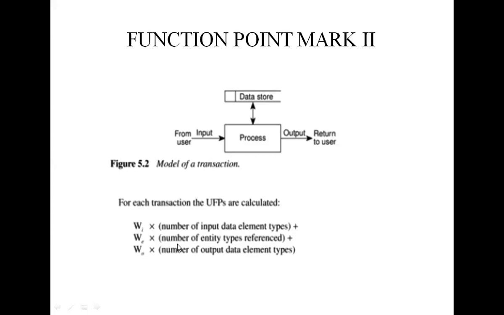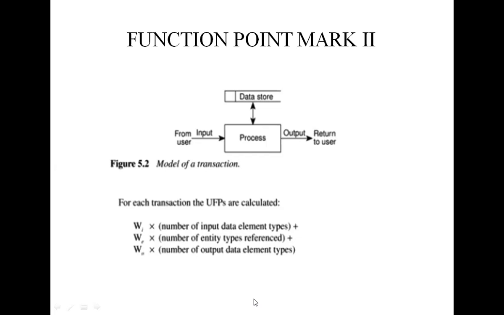For example, a cash receipt transaction has two entity types, invoice and cash receipt. The data inputs are invoice number, date received, and cash received.